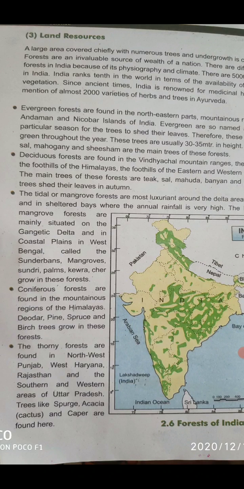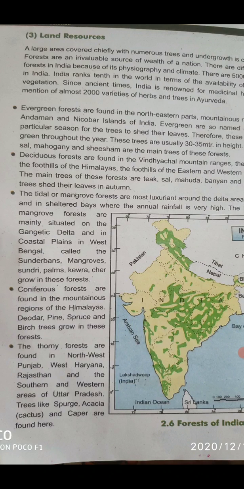Now, here it is given about evergreen forest, some points are given here. You will read and you can understand. About evergreen forest, it is given deciduous forest, the tidal or mangrove forest, then coniferous forest and thorny forest.